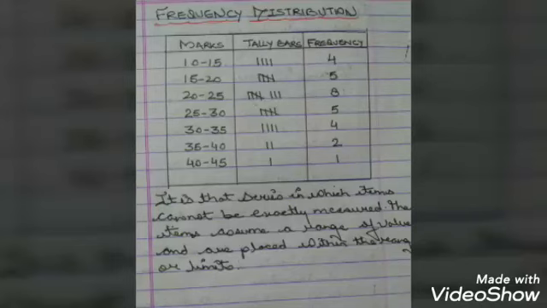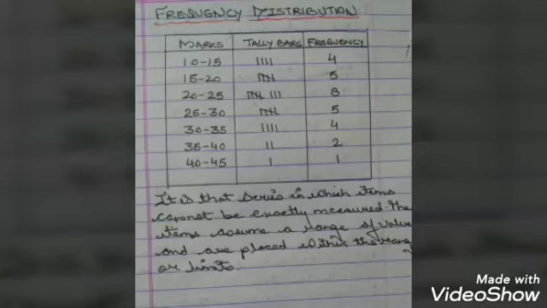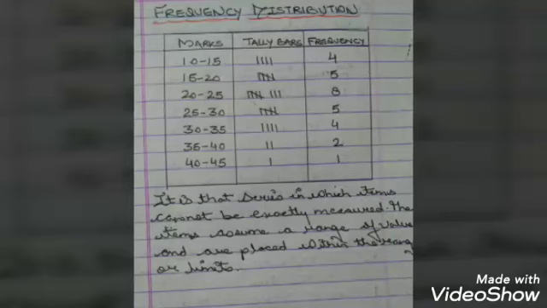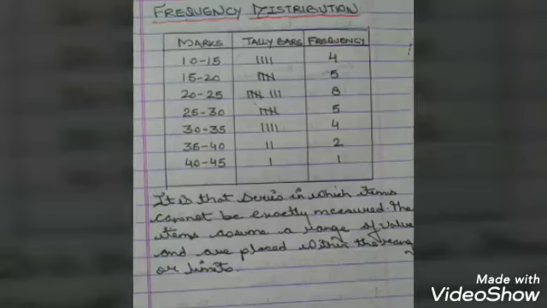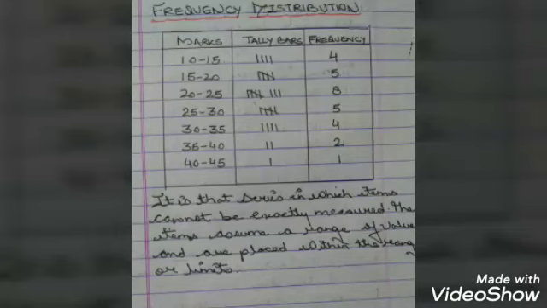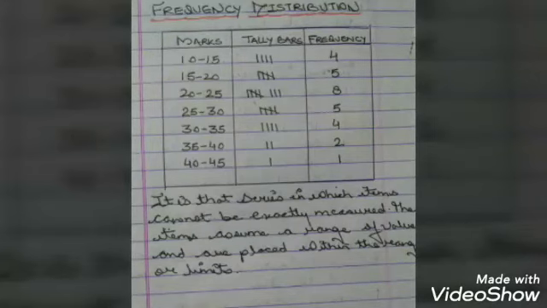For example, if you see a frequency distribution of marks, 4 children got marks between 10 to 15, then 5 children got marks between 15 to 20, or 8 children got marks between 20 to 25, and 1 child got marks between 40 to 45. So this is a frequency distribution, a different kind of series in which raw data is classified so that the data can be evaluated and we can come to a conclusion.